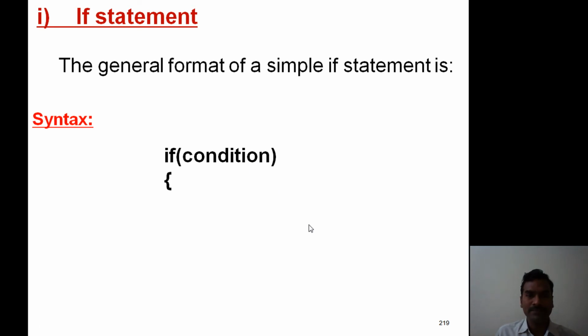Open brace, this one left curly brace. Then a set of statements. Now assume these statements as block 1 statements. Then end curly brace, this one right curly brace.